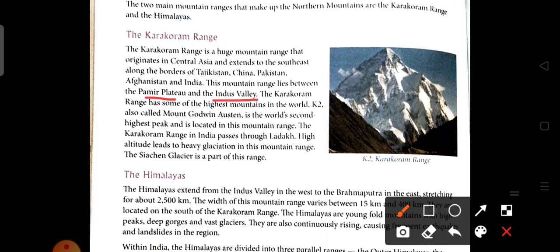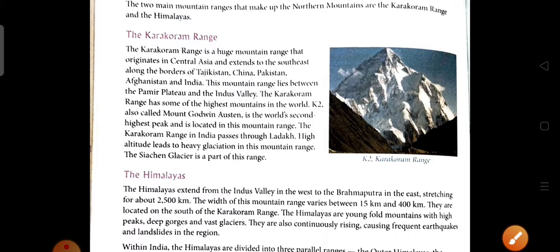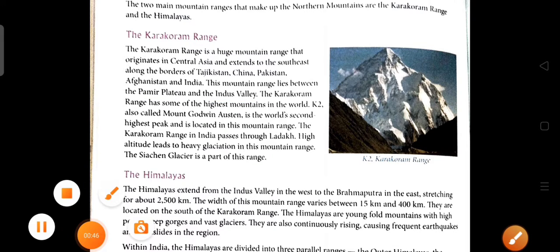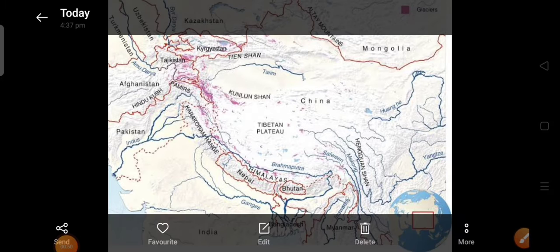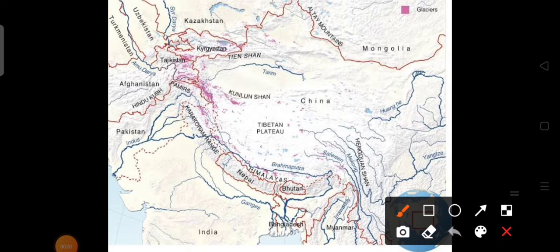So firstly we have to locate the Pamir Plateau and the Indus Valley. So let's see. Here in the picture we can see this is the Pamir Plateau and this is the Indus River. In this region the Karakoram range is situated.